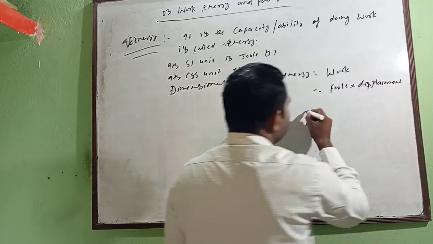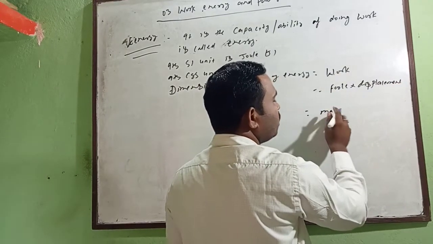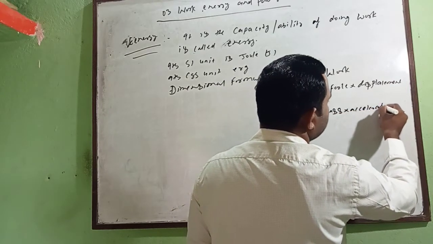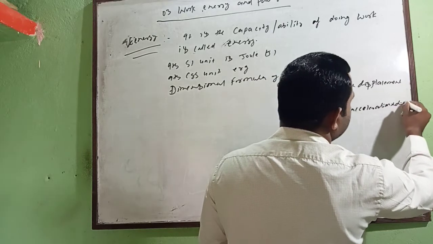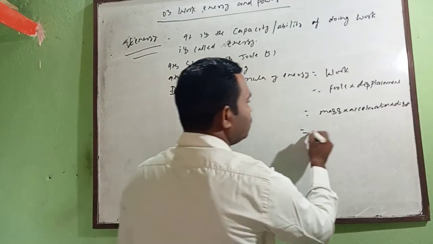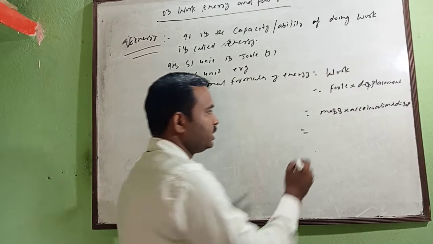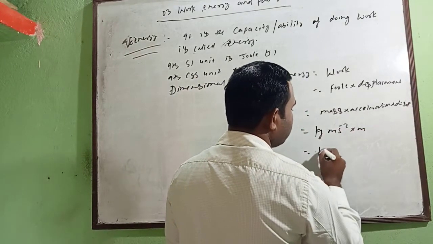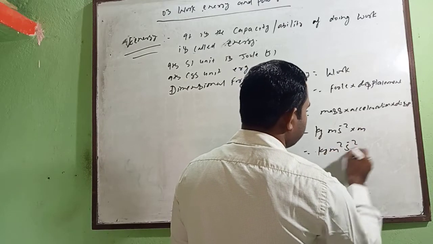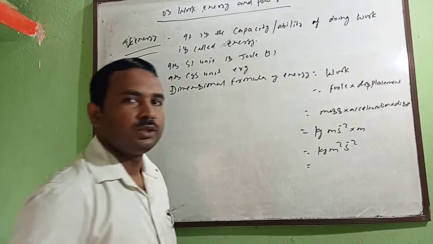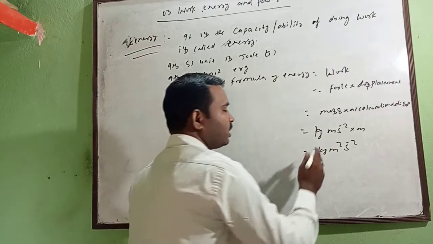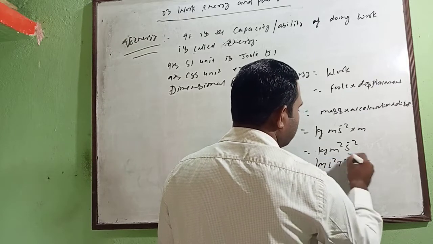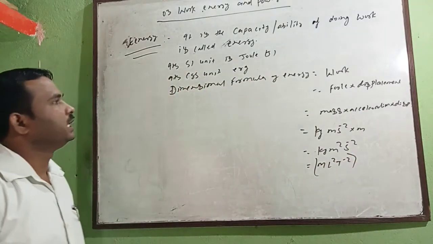Force you can write as mass into acceleration, and into displacement. Mass we measure in kg, acceleration in meter per second square, and displacement in meter. So you will write kg m² s⁻². Converting this into dimensional formula, kg becomes M, m becomes L, s becomes T, and the powers remain the same. So this is the dimensional formula of energy.